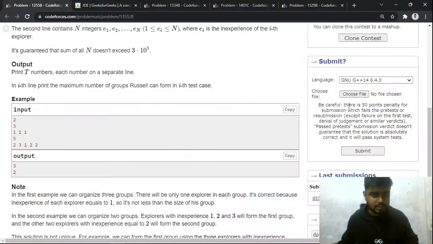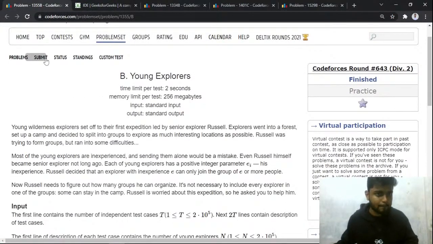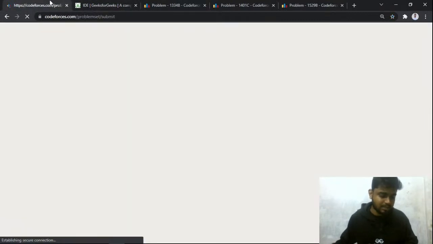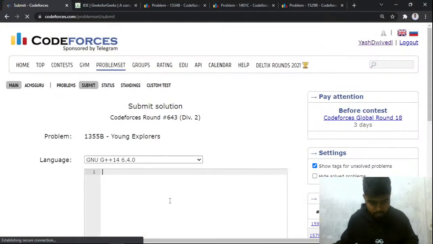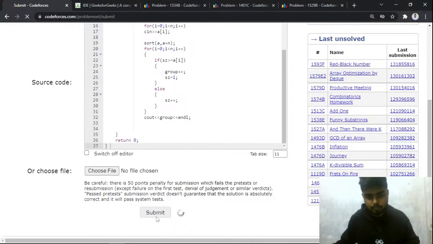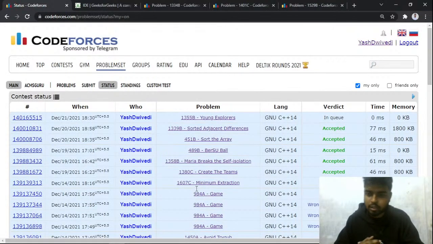Now let me copy this and paste this here, and see what I get. Okay, so I've submitted this solution. Let's see whether it works or not. It's running on test case 9. Yeah, it has got accepted. You can see that this problem just now got accepted, right?